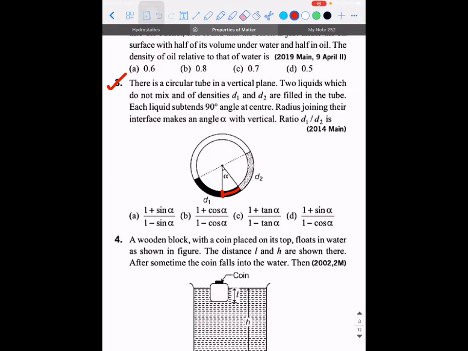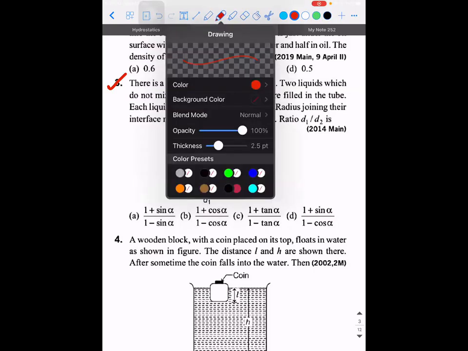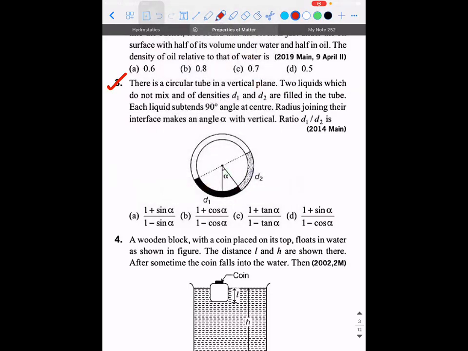What concept can we apply? If I take this as the liquid column, one thing I'm able to understand is we need to apply the pressure varying with respect to depth. When I take the pressure varying with respect to depth, it is easy for me to involve the densities. So if I take it in this way.